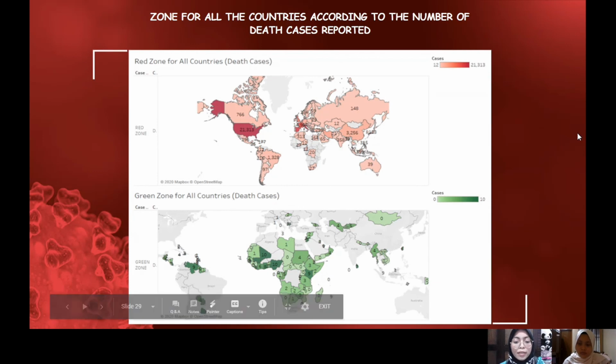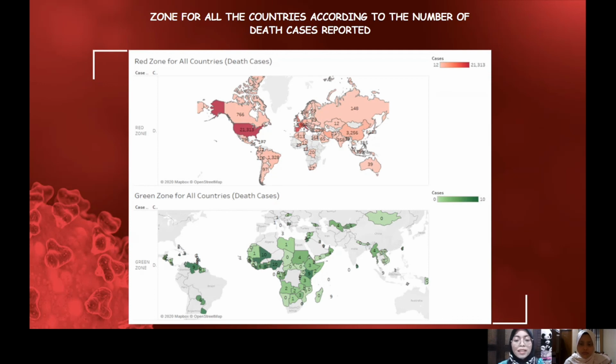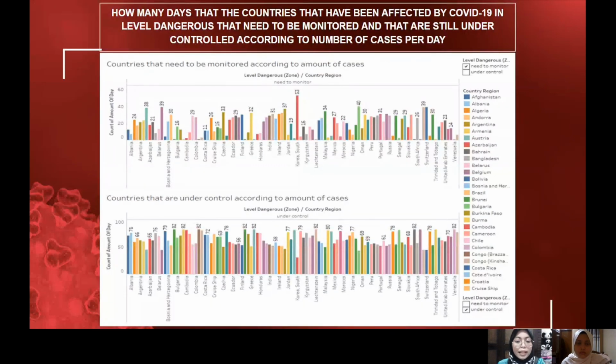The red zone here is basically France, Italy, China, the UK, and others, while the green zone is Kenya, Nigeria, Mali, Venezuela, and others. So, strict control by the authorities is needed, and people must have their own responsibilities to help the government in order to achieve the government's goal.